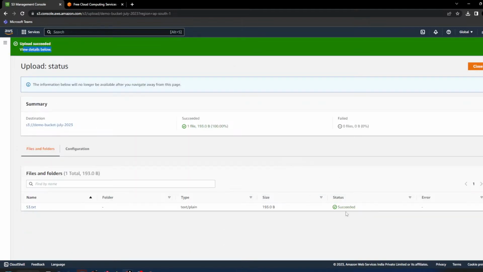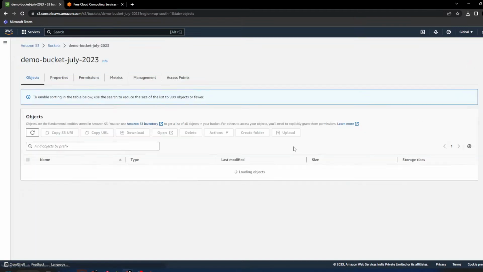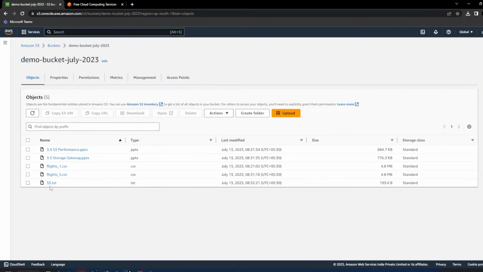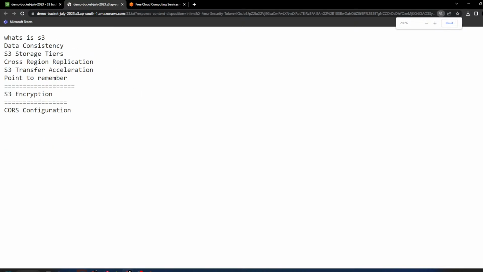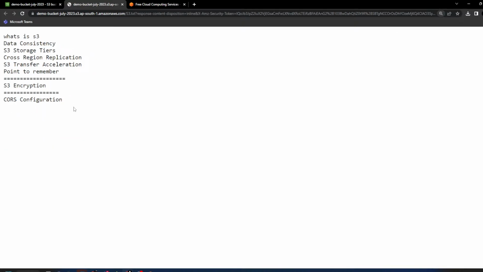Successfully uploaded. Now you can see I have uploaded this file. If I click on this again, the property of the object is opened. If I download the file, it will be downloaded to my local system. If I click on open, again it will download a copy. If the browser supports it, the browser will open the file. Otherwise, you have to open it on your local laptop.